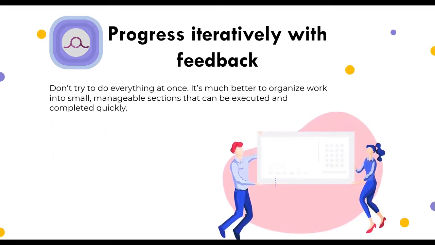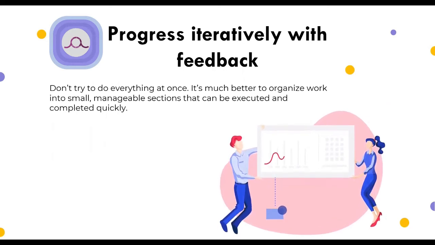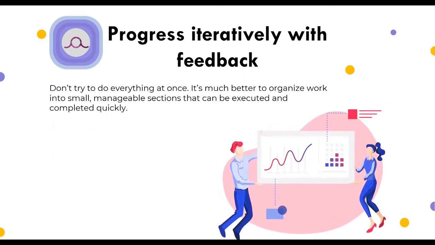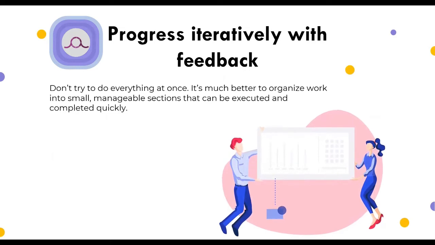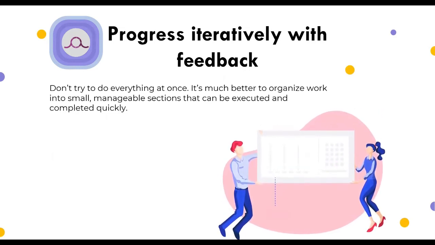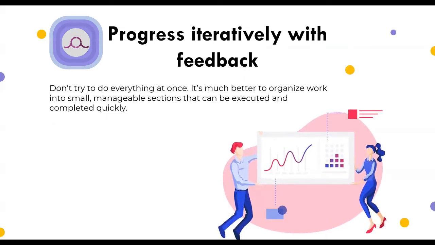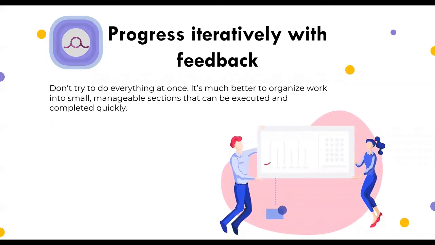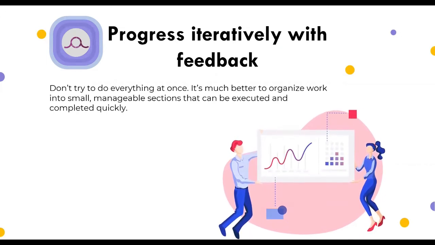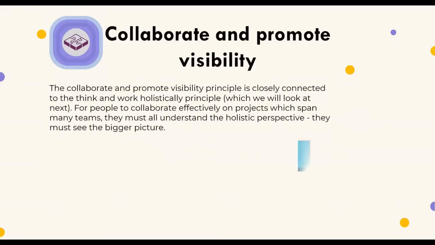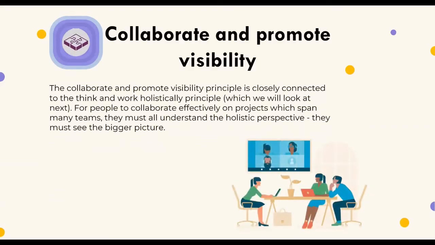And to apply this principle successfully, we need to consider some of this advice: comprehend the whole and do something. The ecosystem is constantly changing, so feedback is essential. And the last one is fast does not mean incomplete. So the next one is collaborate and promote visibility.